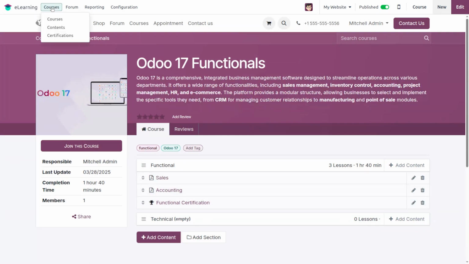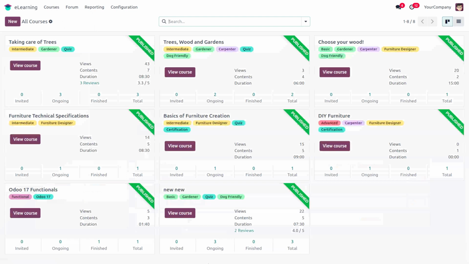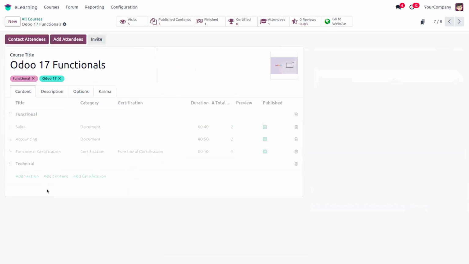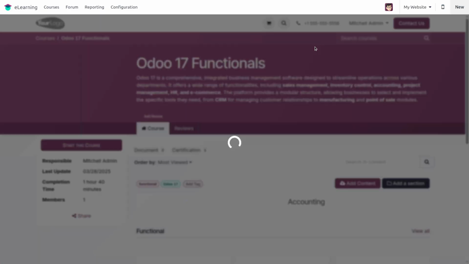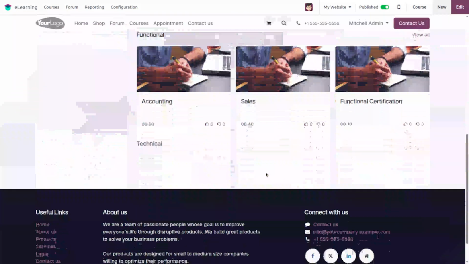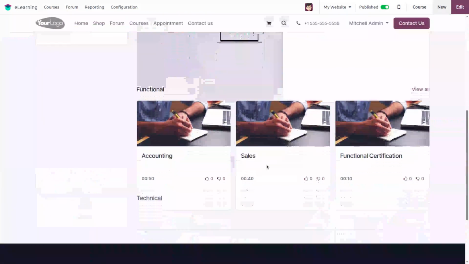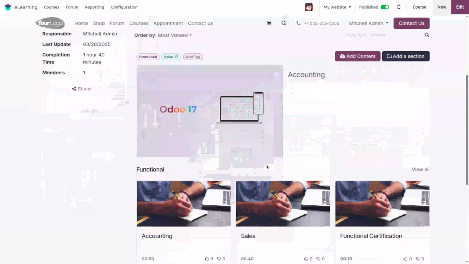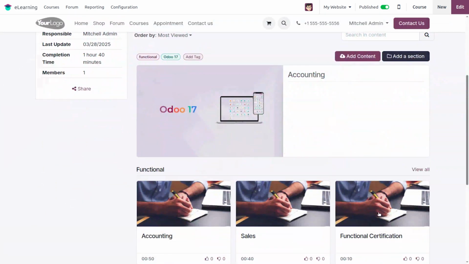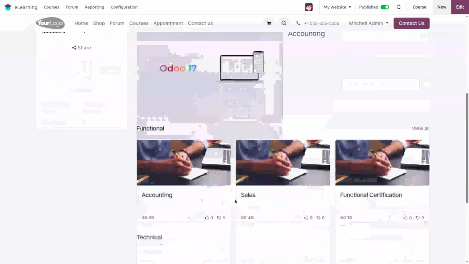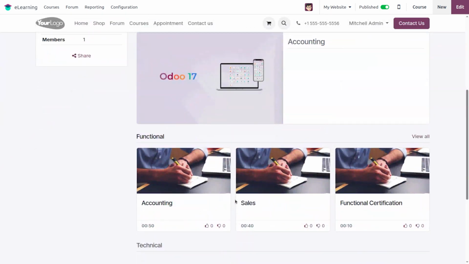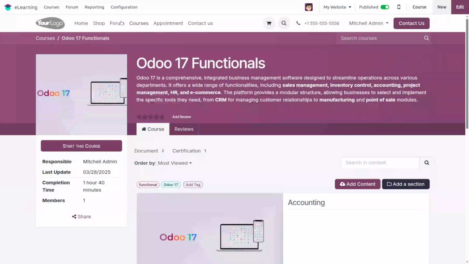We can move back to course and open our course, and we can set this course as documentation, and save it. Then when we move to the website, it's the view of this course, in which we can see the three contents under the course, and all the details of the course can be viewed as the view is like this when we set it as documentation. We can move back to the course.